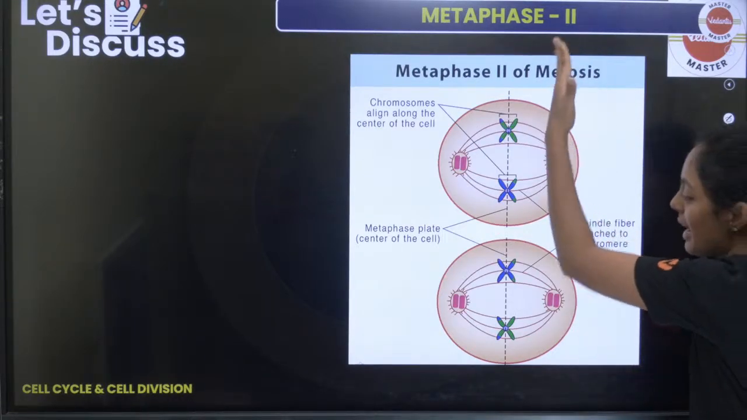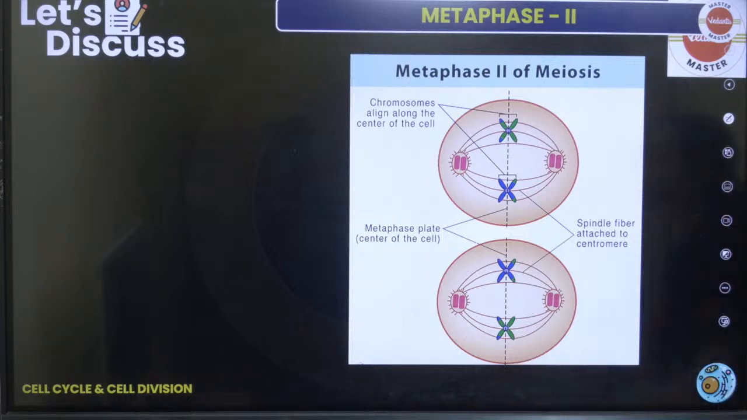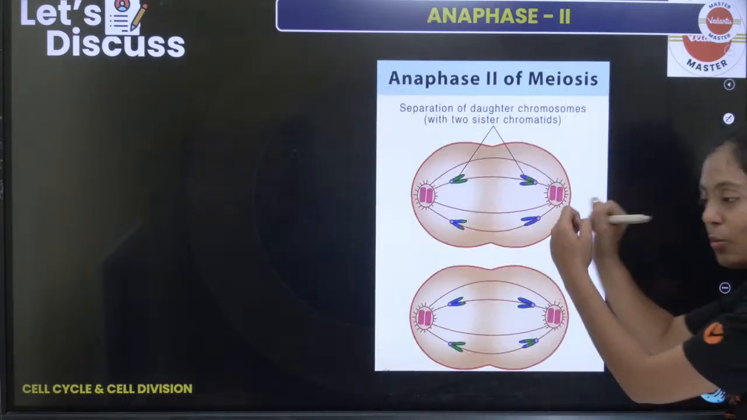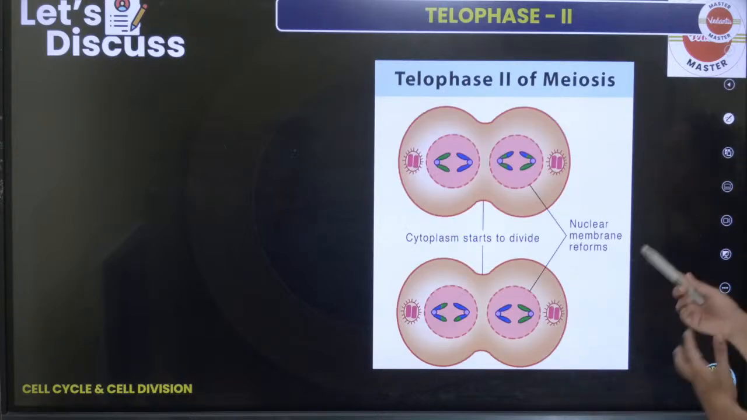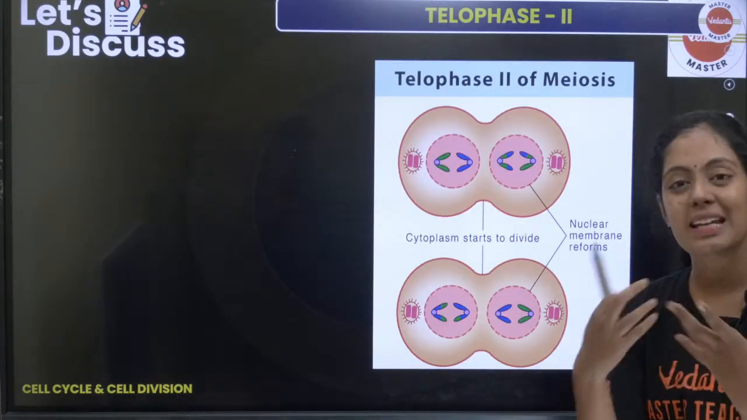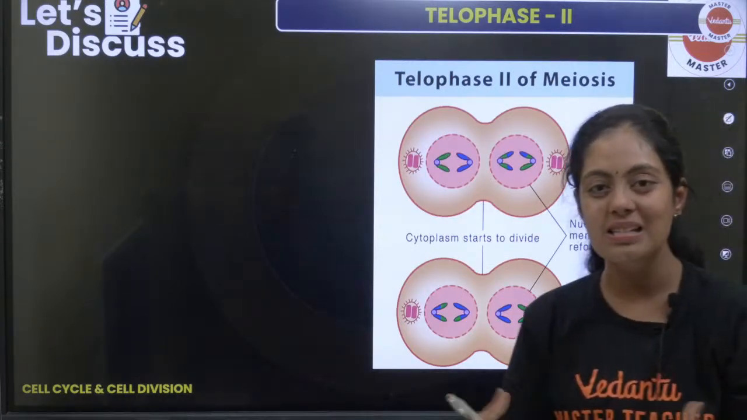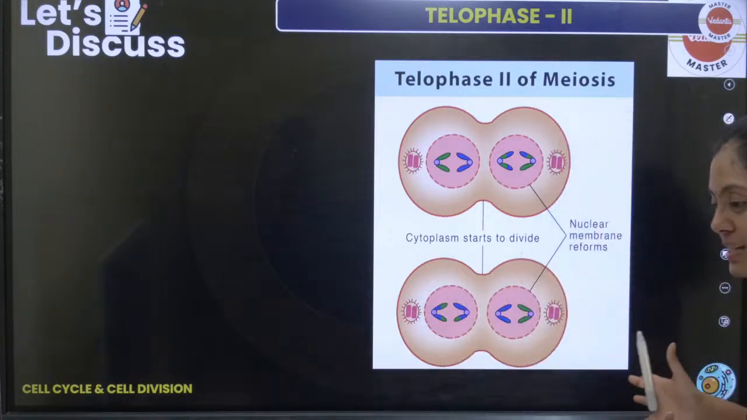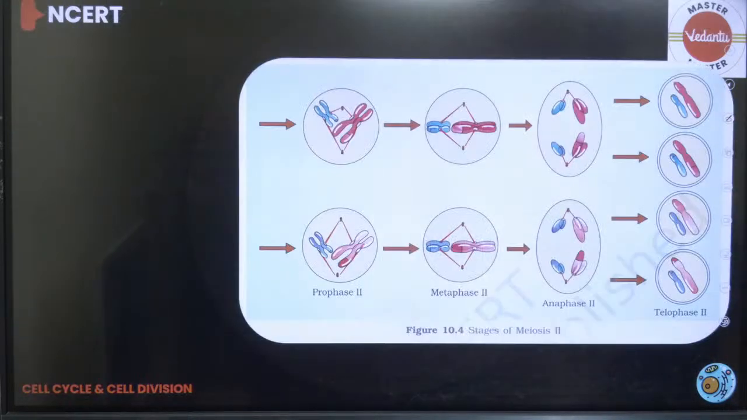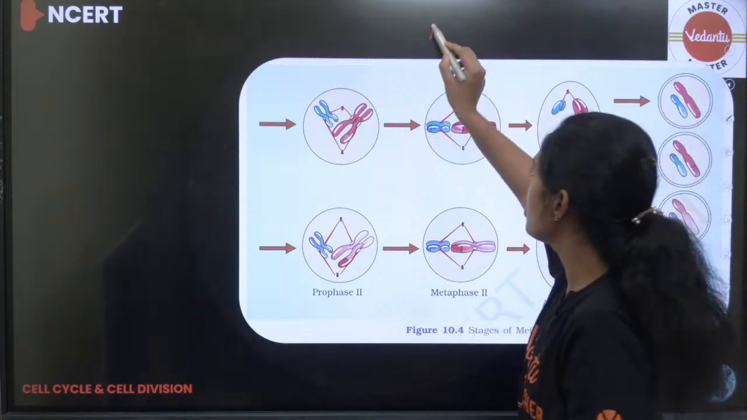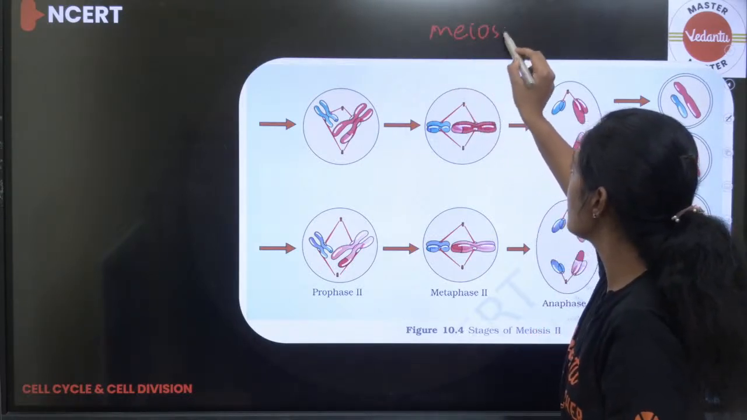Metaphase, the chromosomes align exactly at the center. Okay, then you have your anaphase, the chromosomes are pulled towards the opposite poles. That's very, very important. And then you have your telophase. In the telophase, you also have the cytokinesis which begins. Okay, this is the entire process of prophase 2, metaphase 2, anaphase 2 and telophase 2. In short, it is your meiosis 2.